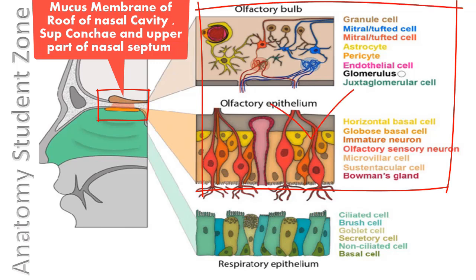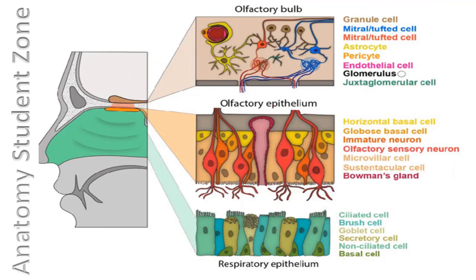So you have seen there are just specific areas where the epithelium is olfactory, while in the whole other part of the nasal cavity, it is respiratory. In this image, two shades are mentioned, green and orange. You can observe most of the nasal fossa or nasal cavity is lined with green, which is the respiratory mucosa and epithelium.